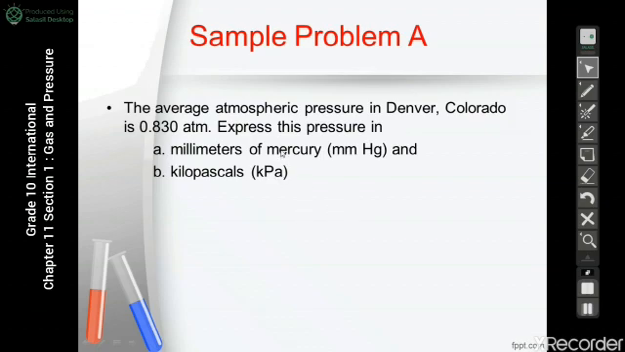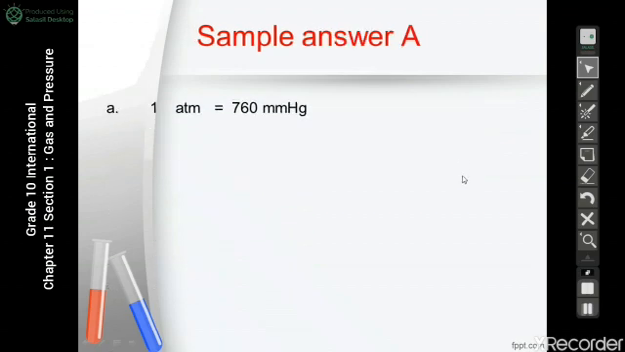The first one, he wants to convert between atm to millimeter of mercury. Okay, let's write the numbers we memorized. That 1 atm equal 760 millimeter of mercury. And he gave us the pressure in atm. So 0.830 atm will equal how many millimeter of mercury? We just are going to do a cross multiply.